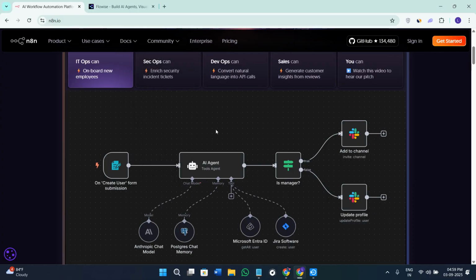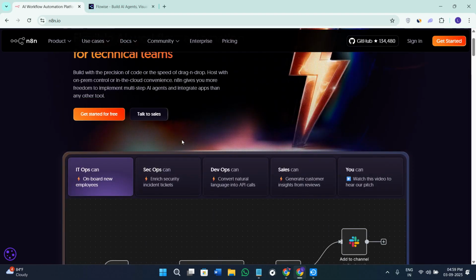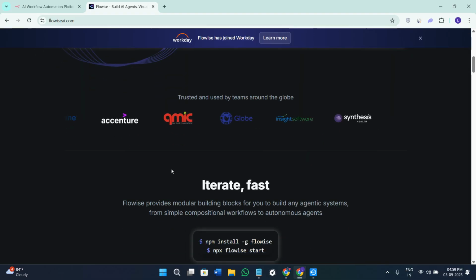If I talk about the parameter of ease of use, both are visual, but Flowise is simpler if your focus is only on AI agents. In terms of scalability, N8N handles huge workflows across multiple apps, while Flowise is more specialized.